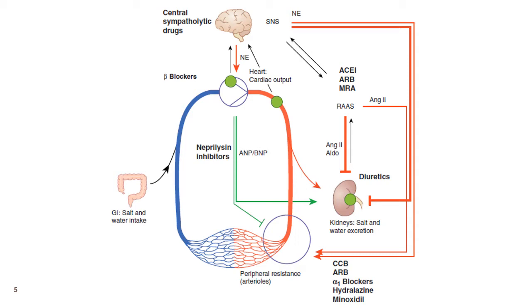The neprilysin inhibitors are drugs that inhibit the natriuretic peptides metabolism so that they are in for a longer duration in the blood, leading to vasodilatory and diuretic effects. Similarly, diuretics decrease the salt and water content in the body, leading to decrease in blood pressure. There are central sympatholytic drugs which decrease the central sympathetic activity and lead to decrease in the blood pressure. So there are a multitude of mechanisms of the antihypertensive drugs by which the blood pressure is reduced.